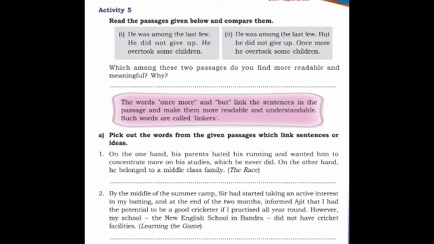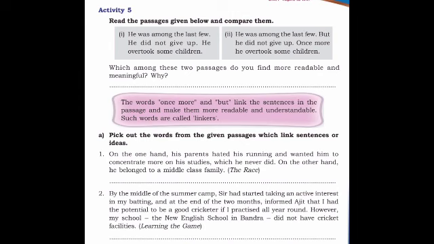See, on the one hand, his parents hated his running and wanted him to concentrate more on his studies, which he never did. On the other hand, he belonged to a middle class family. Which are the linkers used here? On the one hand, and on the other hand. Okay. Then, by the middle of the summer camp, Sir had started taking an active interest in my batting, and at the end of the 2 months, informed Ajit that I had the potential to be a good cricketer if I practiced all year round.